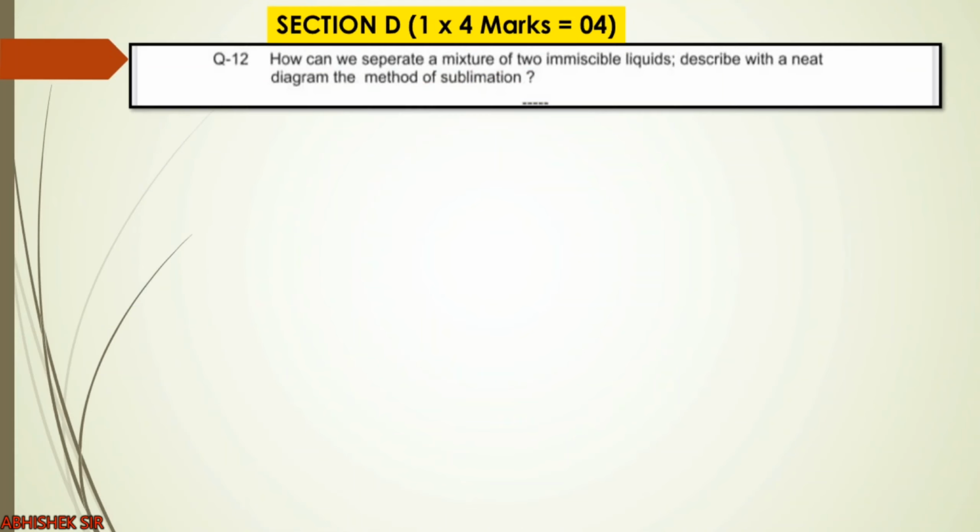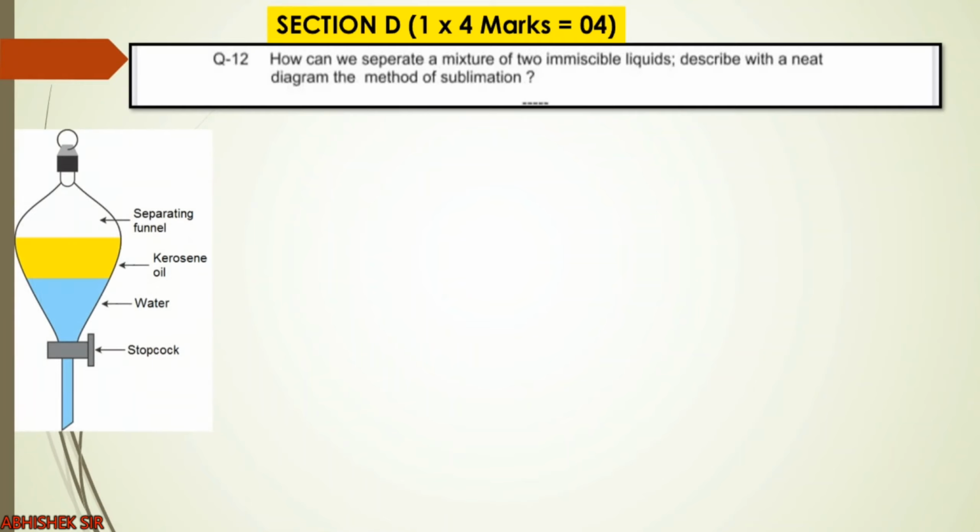Moving on to the next question. We have section D, in which there are two questions that are related to chemistry. First is, how can we separate a mixture of two immiscible liquids? So we have to explain about that stopcock separating funnel method. The next part is, describe with a neat diagram the method of sublimation as well. So 4 marks question is divided into two questions. So 2 marks each will be the process.